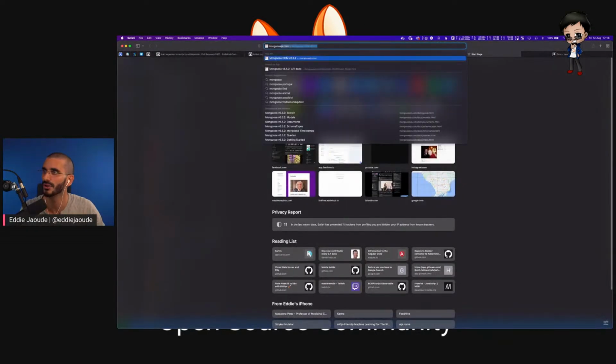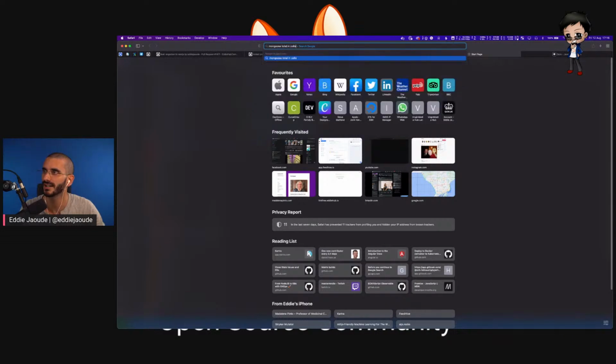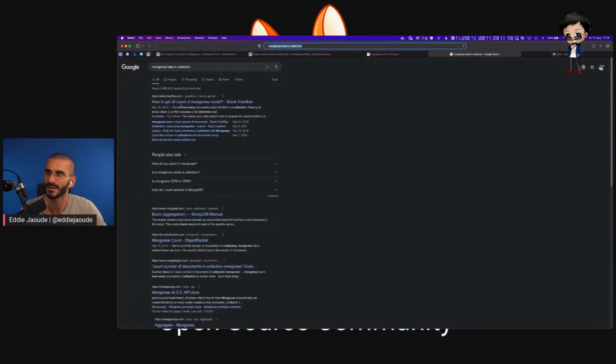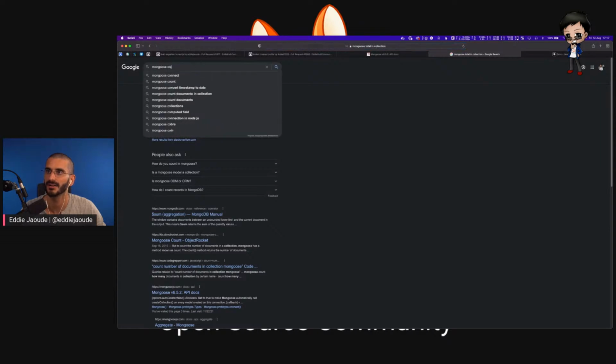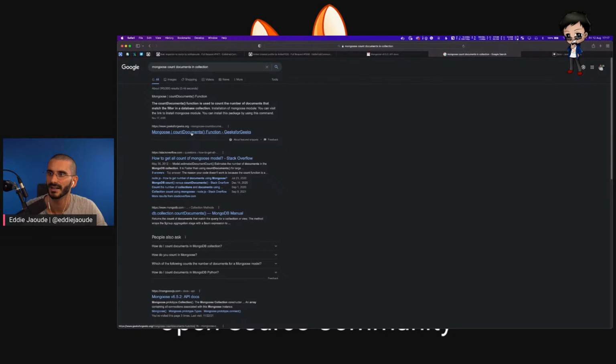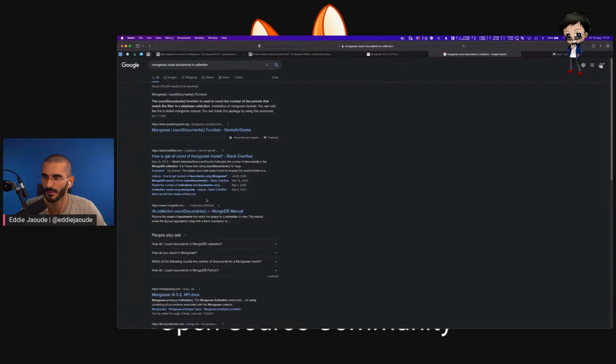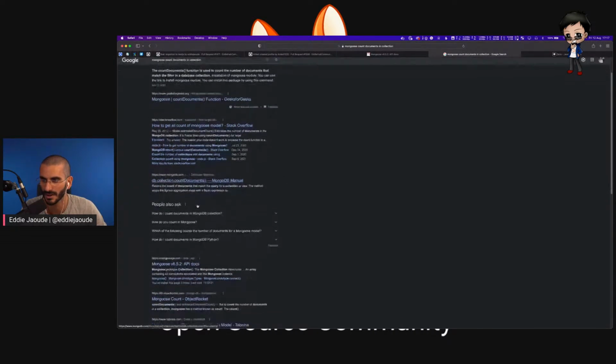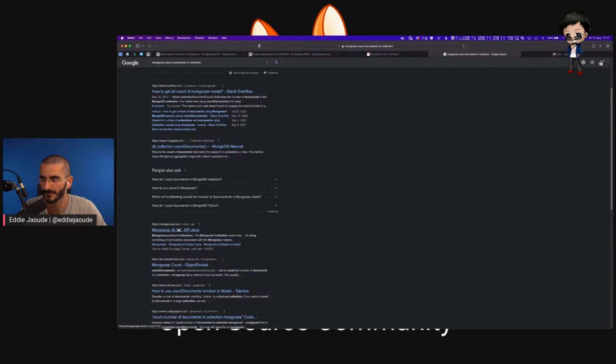Let's have a look. Mongoose total in collection. Let's just see what Google has to say. There must be a nice way. How to count all the Mongoose models? Not models. I want documents. Count documents in collection. Perfect. Is there a Mongoose official documentation? MongoDB has one. I wonder if Mongoose has one.